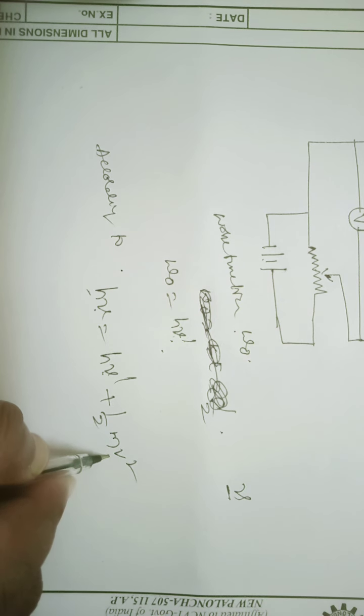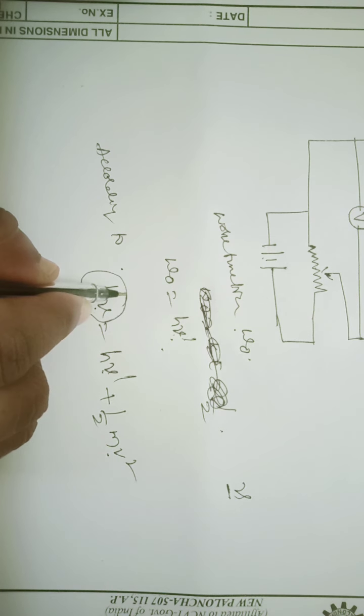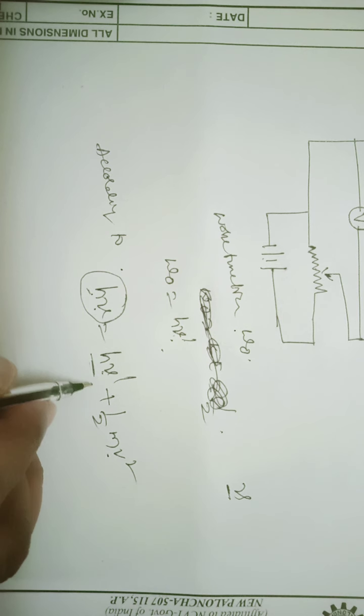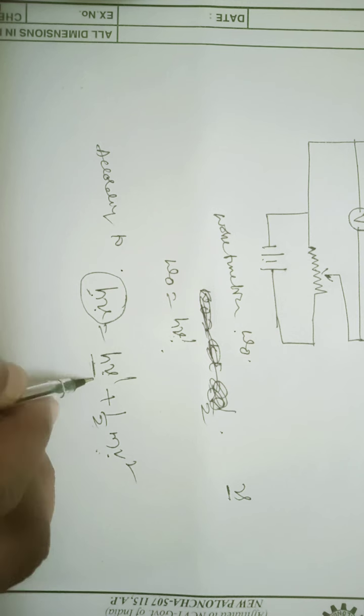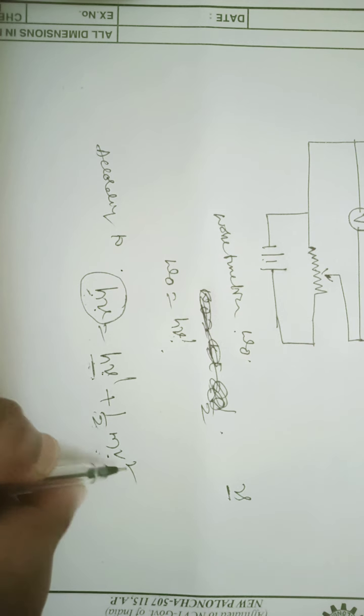Whatever h nu energy we incident onto the metal surface, the ejected electrons have some energy in the form of E equal to h nu and kinetic energy E equal to half m v squared. So according to the law of conservation of energy, the incident energy should be equal to the emitted energy. That's why h nu is equal to h nu dash plus half m v squared.